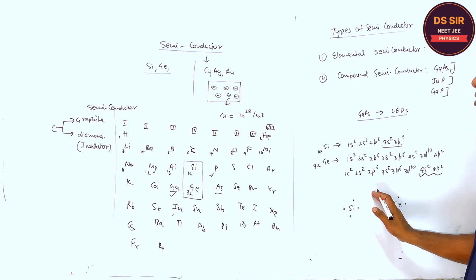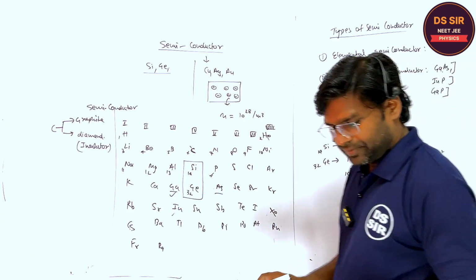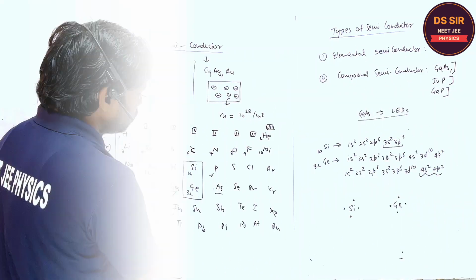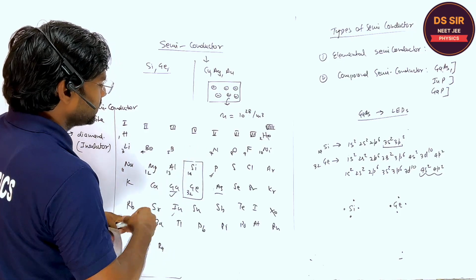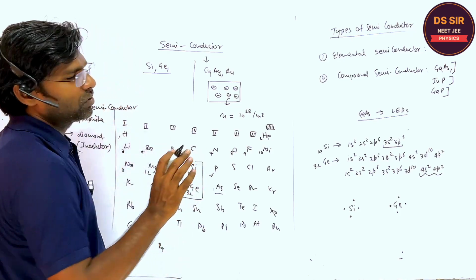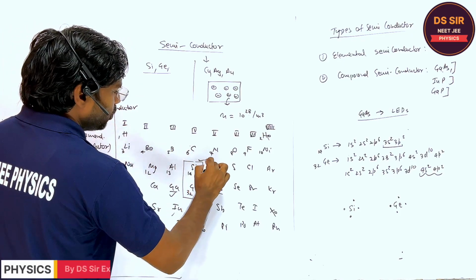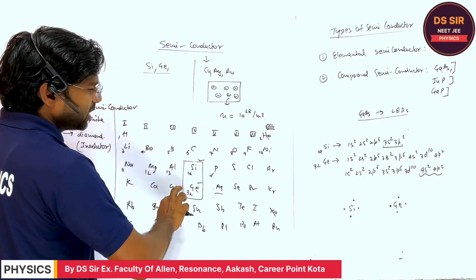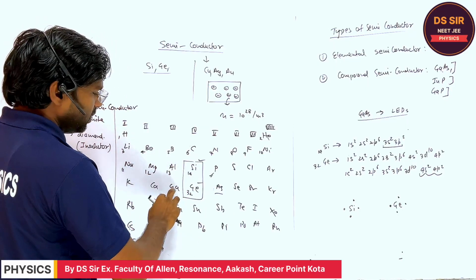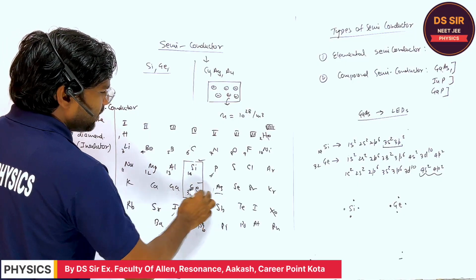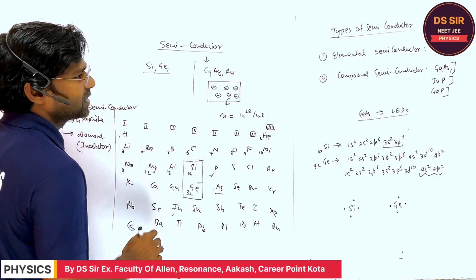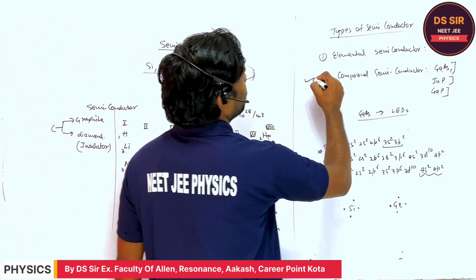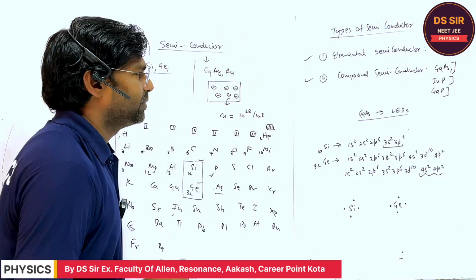Are you getting it or not? Copy this. This is the basic information for the semiconductor. In the fourth group, silicon and germanium are the elemental semiconductors. A semiconductor may also be formed by combining elements, like gallium arsenide, gallium phosphide, indium phosphide. These are the compound semiconductors and the elemental semiconductors.